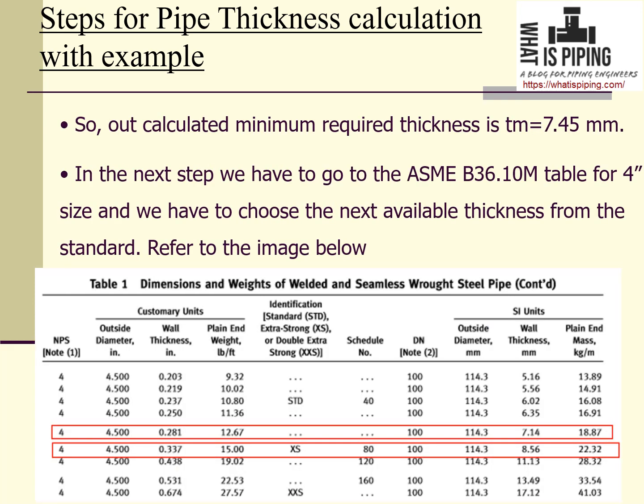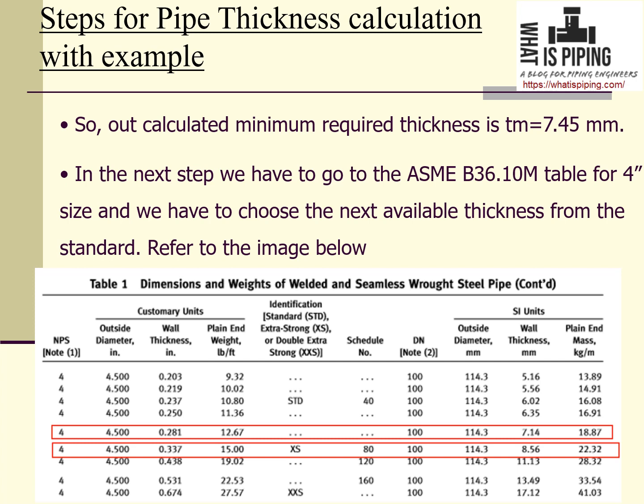So our calculated minimum required thickness is tm equal to 7.45 mm. Now in the next step, we have to go to the ASME B36.10M table for 4-inch size, and we have to choose the next available thickness from the standard, because pipe may not be manufactured for this thickness, as pipes are normally standard pipes.